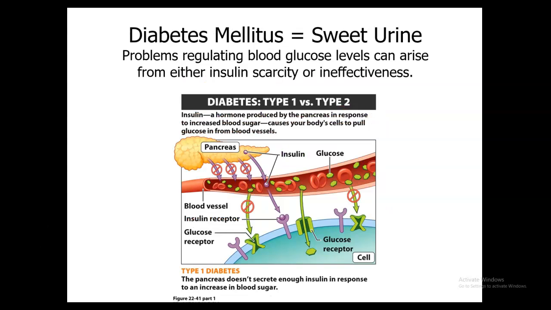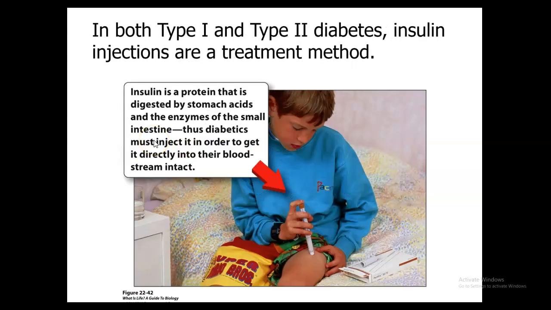You also have what's referred to as diabetes mellitus. This is referred to as sweet urine. The problem is going to be regulating the blood glucose levels and can arise from either insulin scarcity or ineffectiveness. And so that's your type 1 diabetes. Remember that one occurs in childhood and usually the body doesn't produce enough insulin. So both in type 1 and type 2, insulin injections are going to be a type of treatment. Now there's an insulin pump.